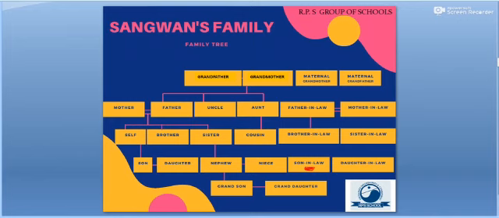Next we have the second order. In this order, what relations do we find? We find mother, father, uncle, aunt, father-in-law and mother-in-law. And here this uncle and aunt could also mean maternal uncle and maternal aunt.